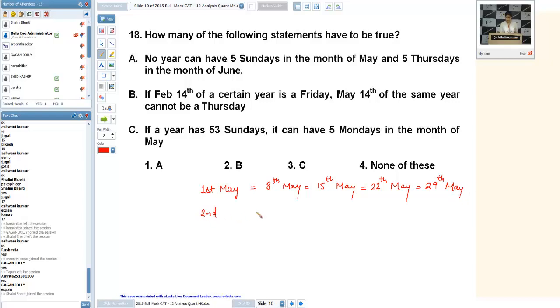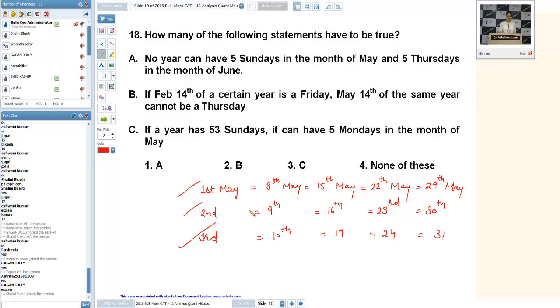Similarly, 2nd, these are 3 sets, they will have the same day.